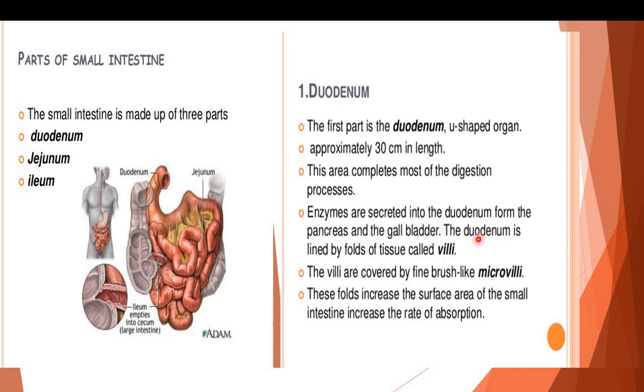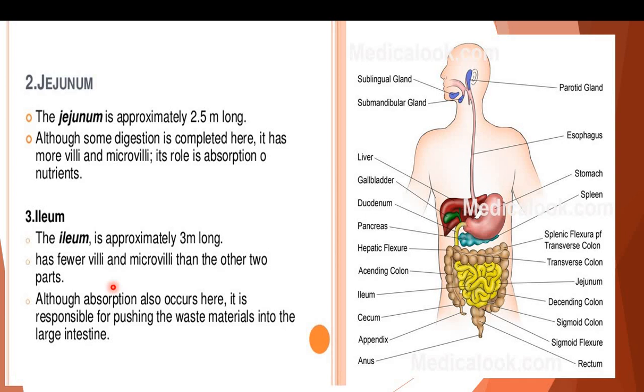The duodenum is lined by folds of tissue called villi. The villi are covered by fine brush-like microvilli. These folds increase the surface area of the small intestine and increase the rate of absorption. The second part of the small intestine is jejunum. Jejunum is 2.5 meters long. Although some digestion is completed here, it has more villi and microvilli. Its role is absorption of nutrients.